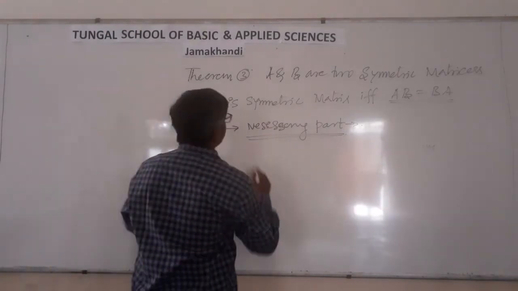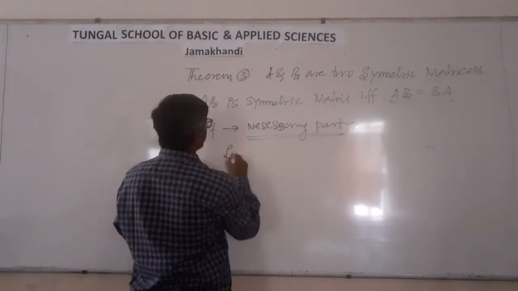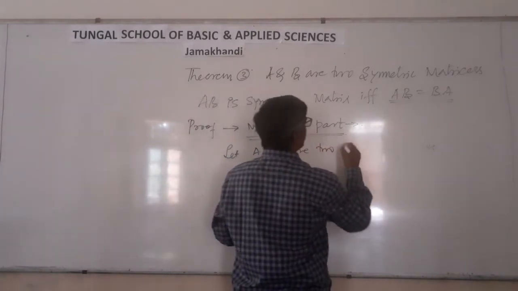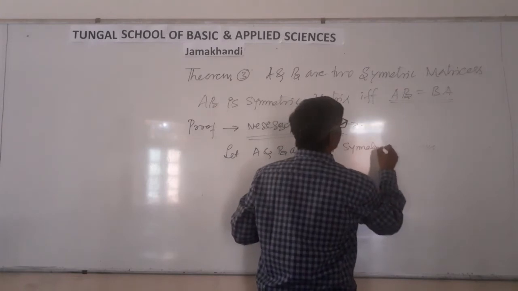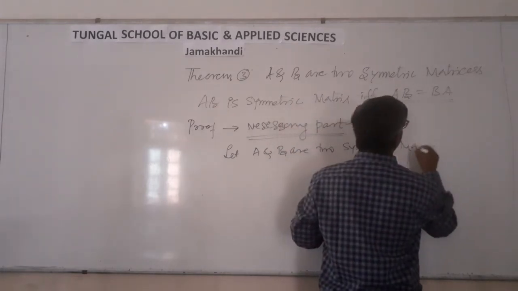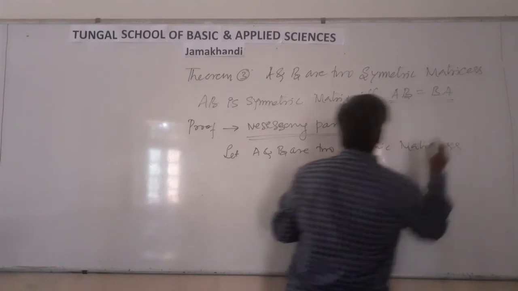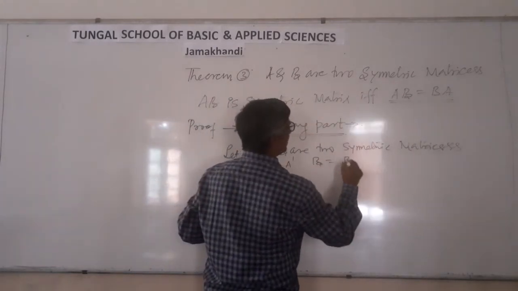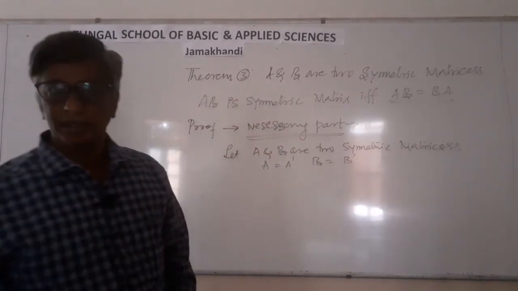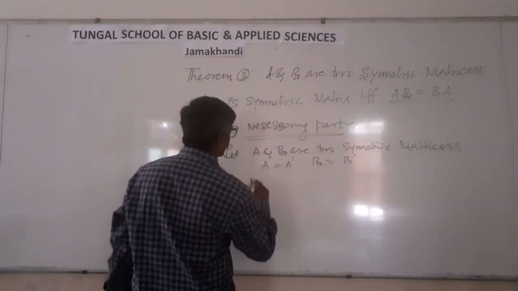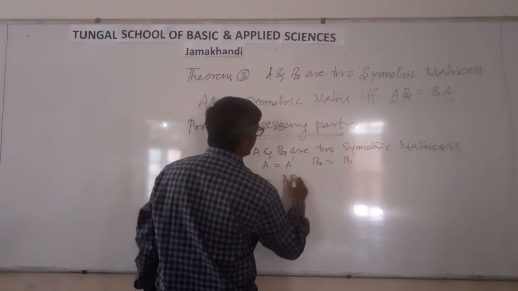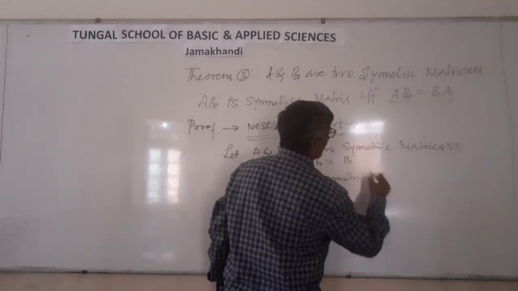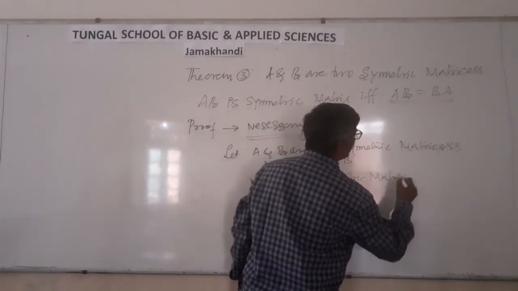Okay? Necessary part. Let A and B be two symmetric matrices. A equal to A dash, B equal to what? B dash. Now, AB is a symmetric matrix.